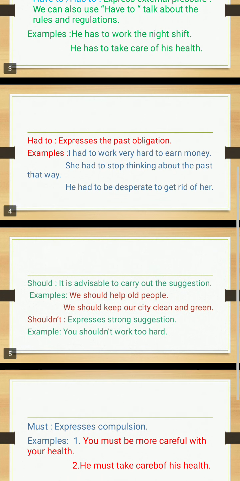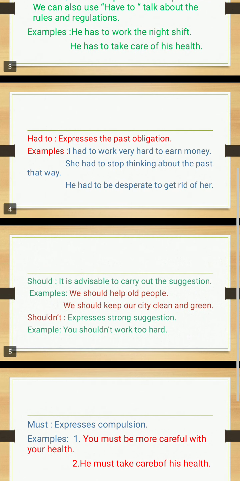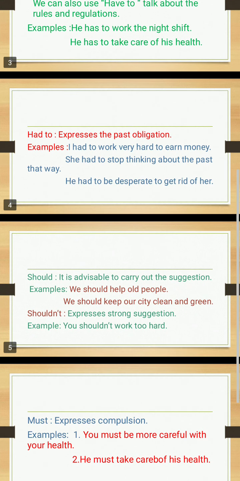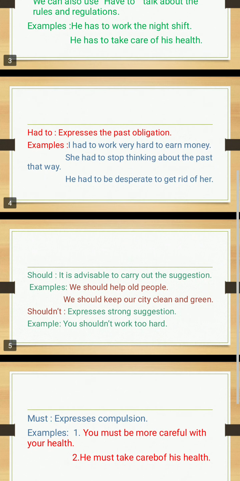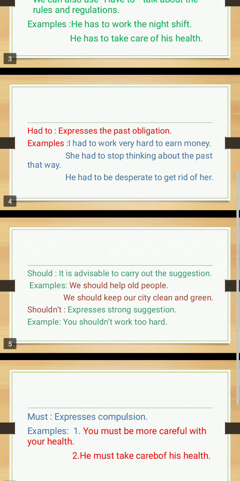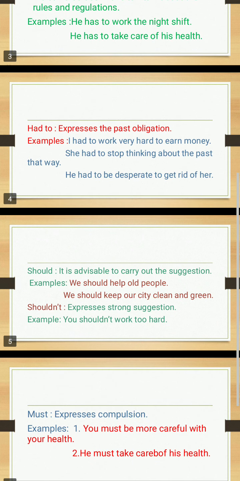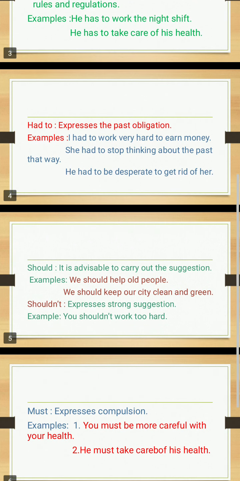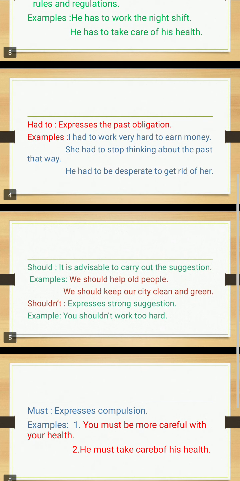So what is the difference between present obligations and past obligations? For present obligations, you have to use only have to, as it is. For past obligations, you have to use here had to. Suppose you observe this second example: she had to stop thinking about the past that way.